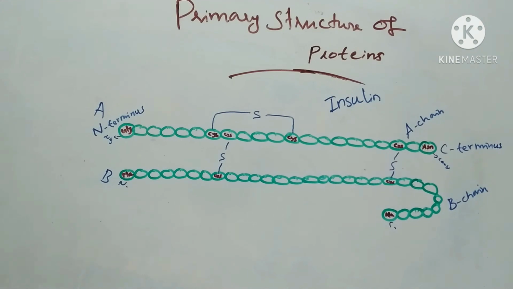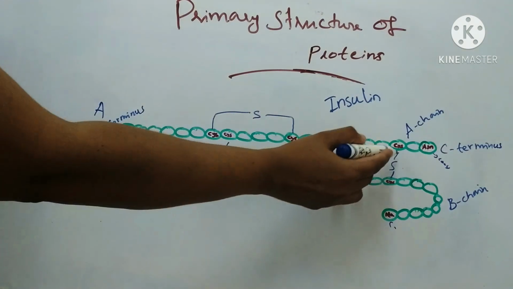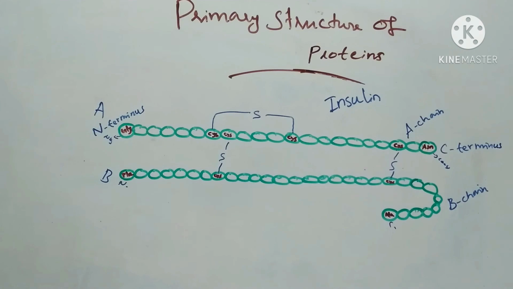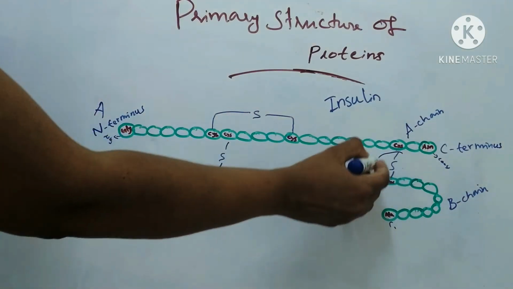If two cysteine side chains end up next to each other because of folding in the peptide chain, they can react to form a disulfide bridge.